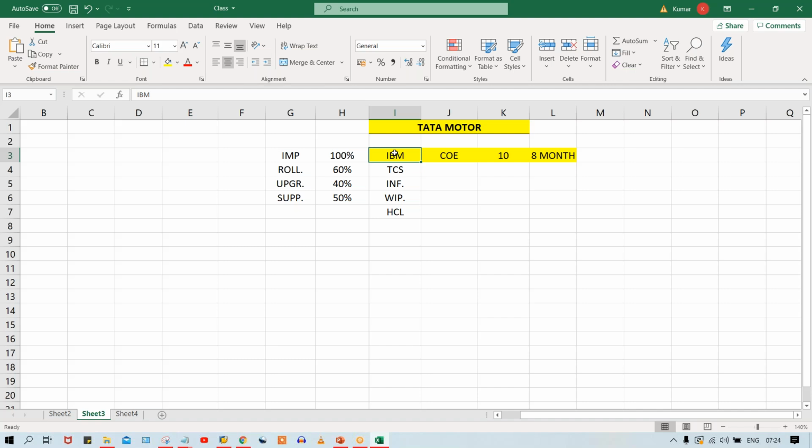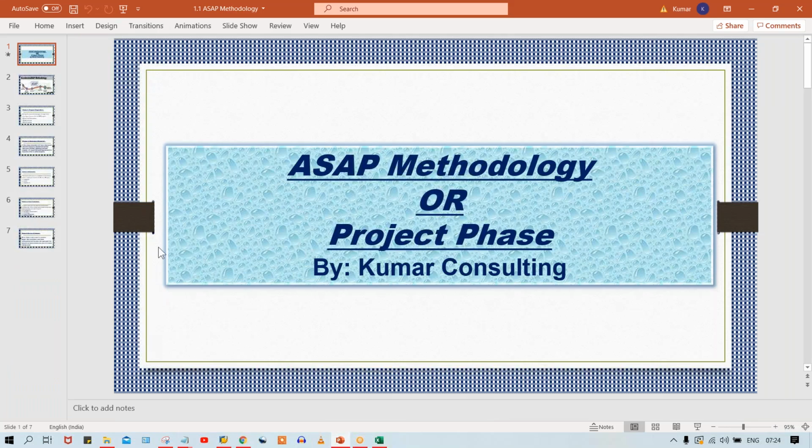First of all, a team is required, guys. If you talk about the SAP implementation, of course, one consultant is not going to do all the configurations and all. Of course, a team is required. So IBM is going to send a team, and this team is responsible for implementing SAP into Tata Motor, right? So now here I'll come back to the PPT.